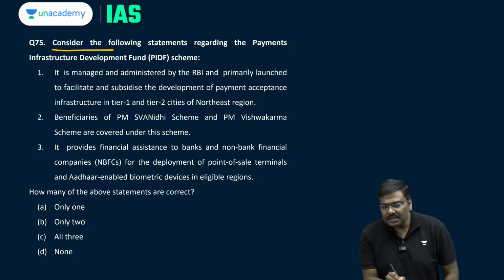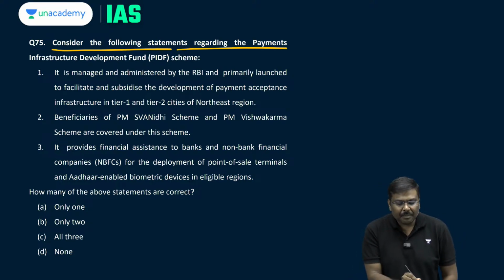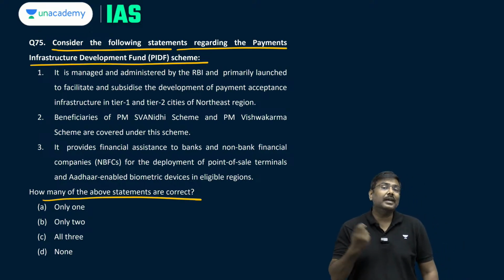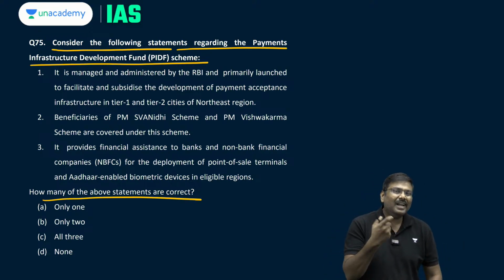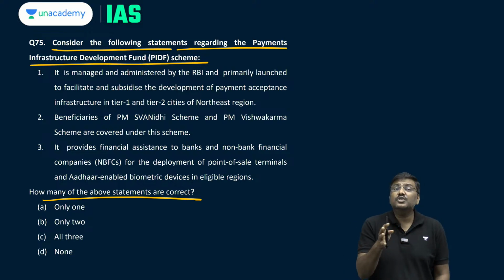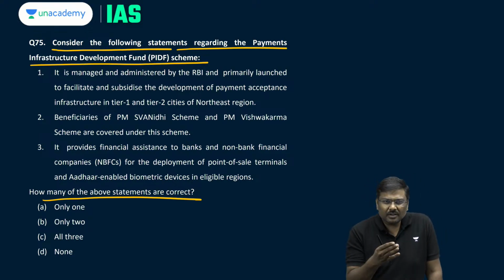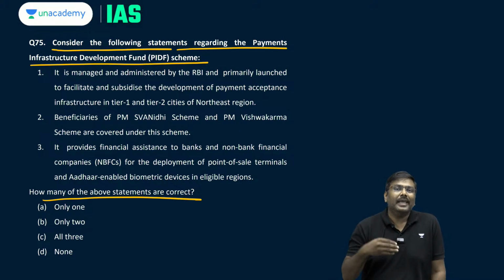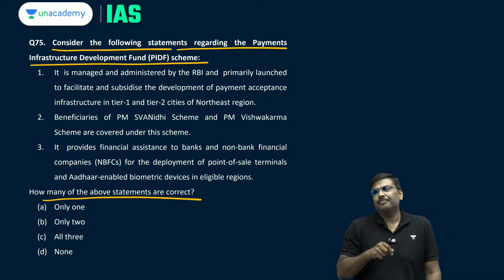75. Consider the following statements regarding the Payments Infrastructure Development Fund. How many of the above statements are correct? What is the idea of PIDF and why is this in the newspaper? PIDF is a scheme which has been promoted and implemented by the Reserve Bank of India.